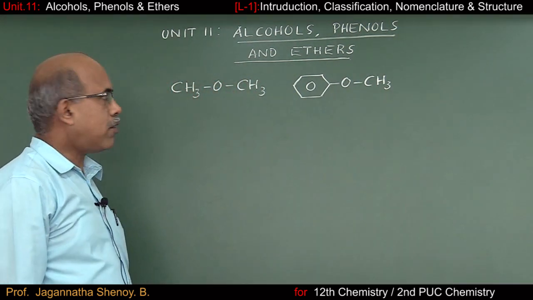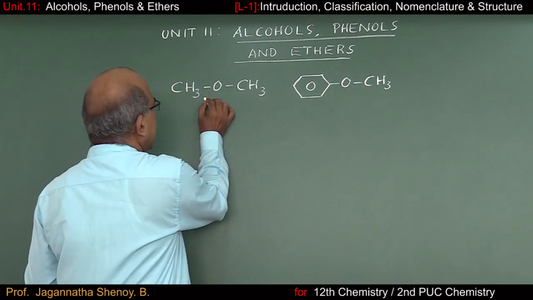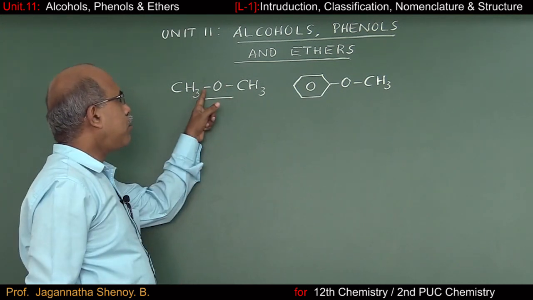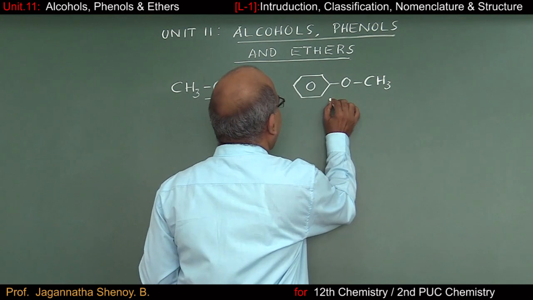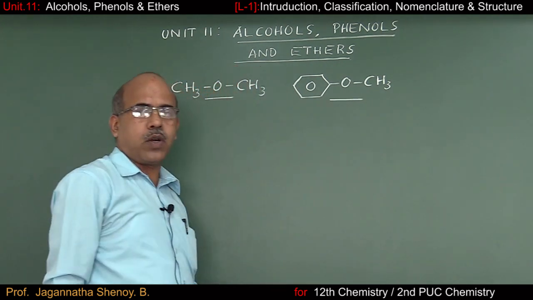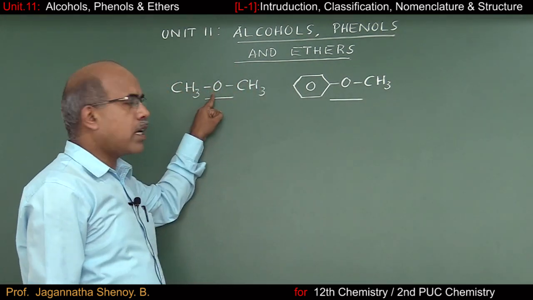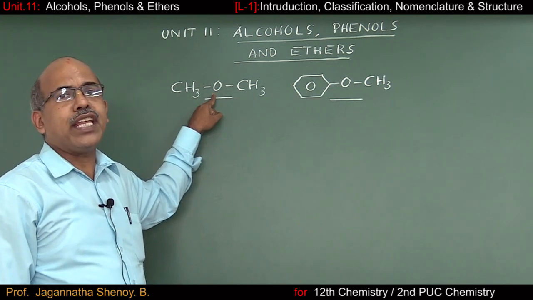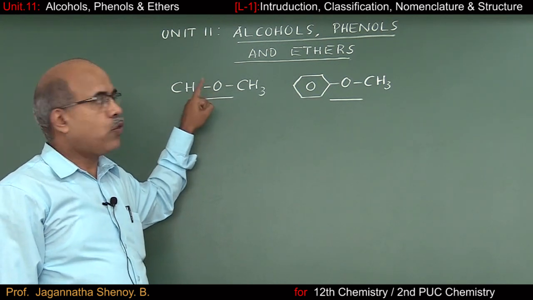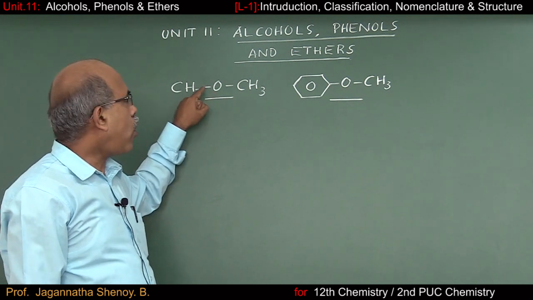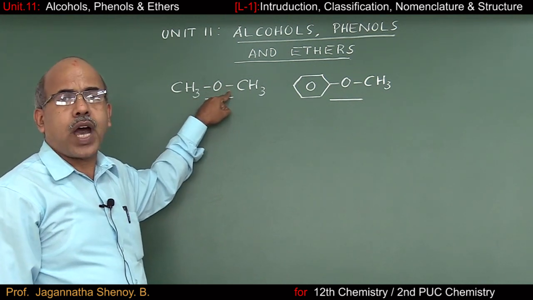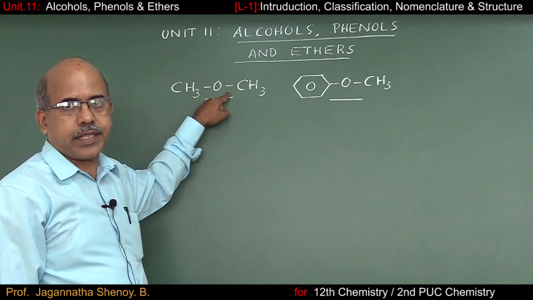In both these compounds, you can observe this particular group, single bond O, single bond. Here also you observe single bond O, single bond. So this particular functional group is called the ether functional group. So when you say ether functional group, we have oxygen, and on either side we have two unsatisfied valencies.